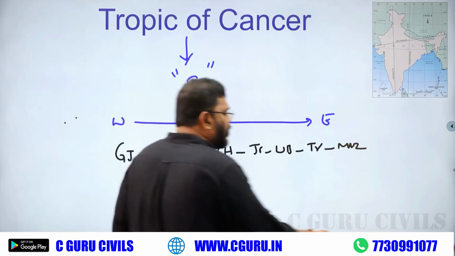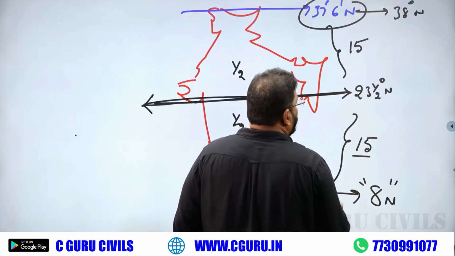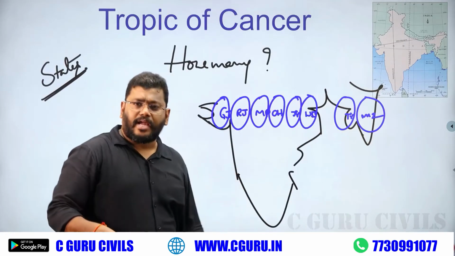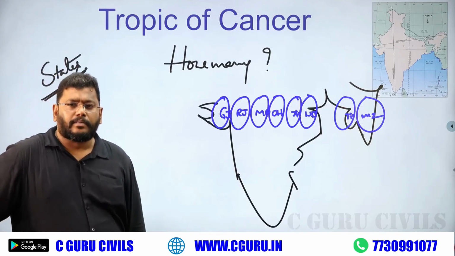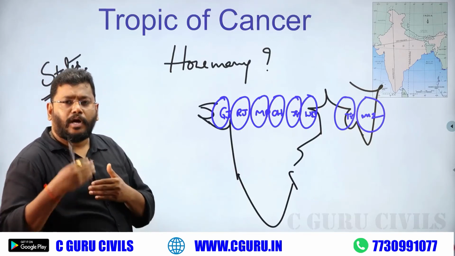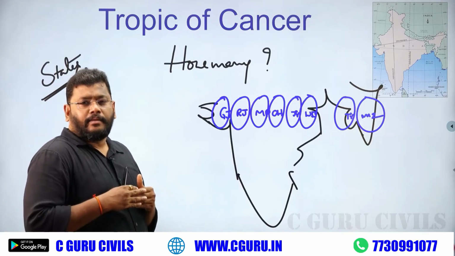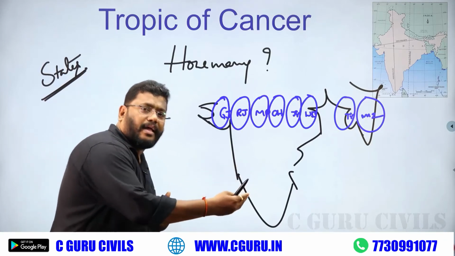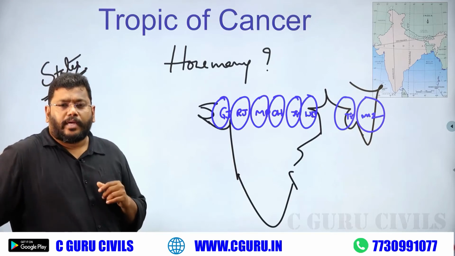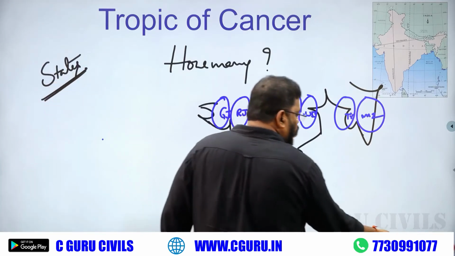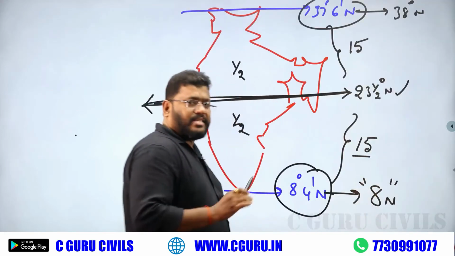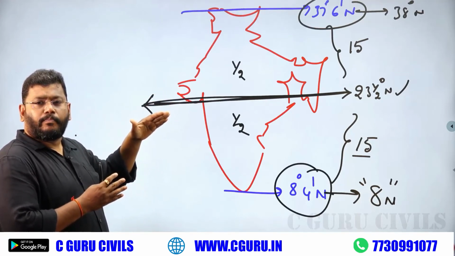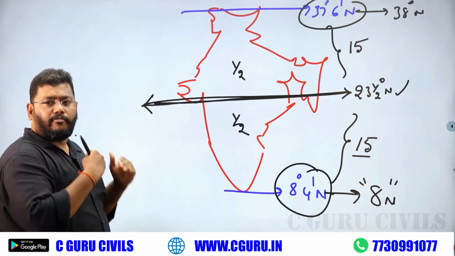Okay, the basic question is, what is the value of the Tropic of Cancer? The value is 23.5 north. And the second one is, how many Indian states have the Tropic of Cancer? 8. But if you want to know in depth, the question is: arrange the Tropic of Cancer states from west to east or east to west. And also you know that the Tropic of Cancer always divides our India into 2 equal halves, the northern half and the southern half.